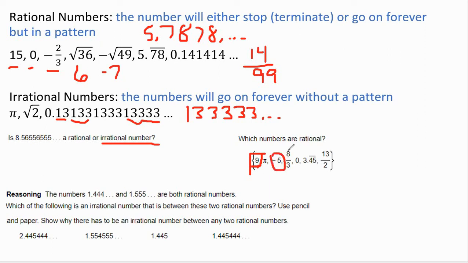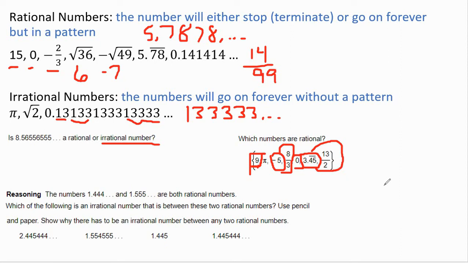Negative 5 is rational. 8/3 is also rational. 0 is rational. 3.45 with the line over it, that's rational. And then 13/2, that's also rational because it's a fraction. So the only one there that was actually not rational would have been pi.